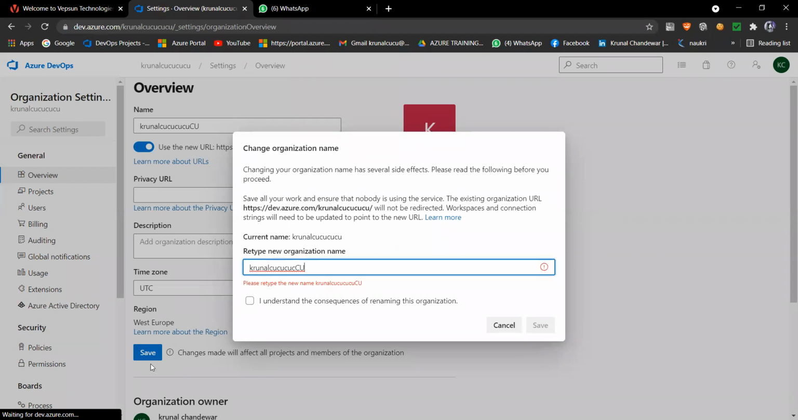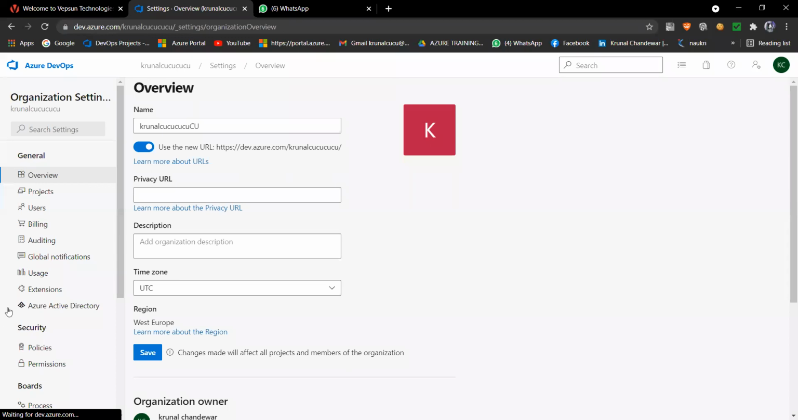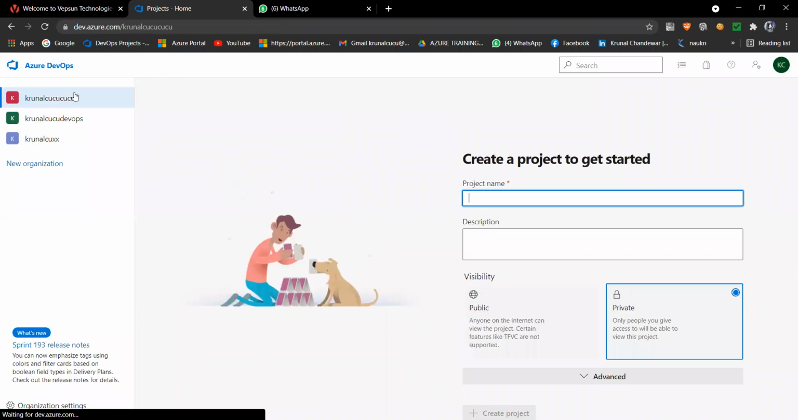Okay, and now I will, no, that is not validated. What is the mistake? Kunal CU, and one is capital. I did not check this one. Okay, so you can change the name of your organization. Whatever you give here, you have to give the same here and then save. Your organization name will be changed and updated here. So like this, you can make a change to your organization.